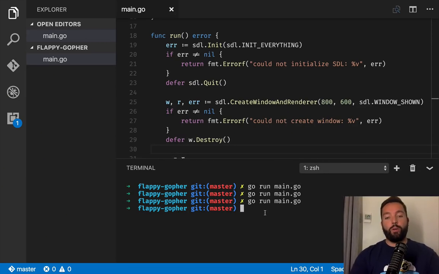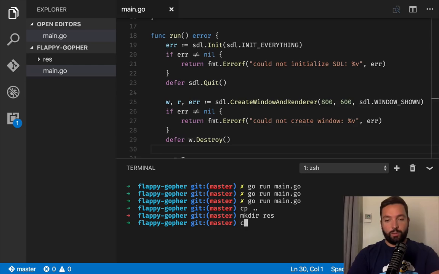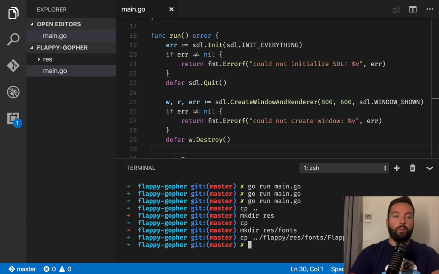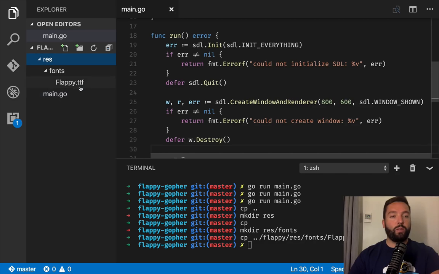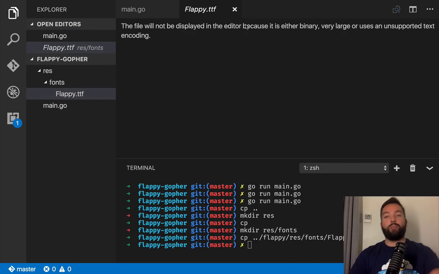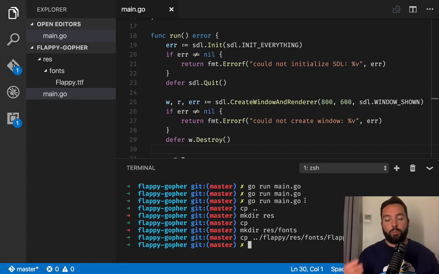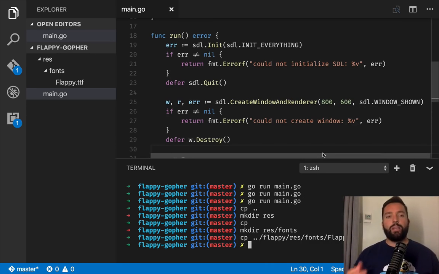And for that, I'm going to bring a font that I had somewhere else. I'm going to create a directory called res for my resources. And I'm going to create res/fonts. And I copy from my previous version of this the Flappy TTF to res/fonts. Okay, so now here we have res/fonts and Flappy TTF. And Flappy TTF is something that you cannot open because it's a font and it has a lot of things, but basically it's a font that we can use quite easily. You could use any other font, by the way.